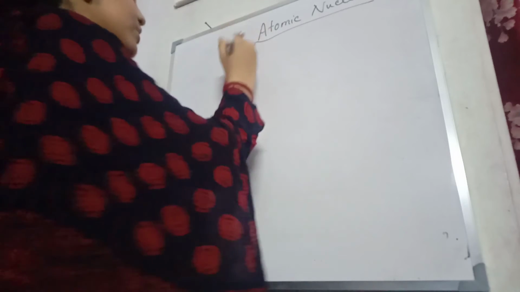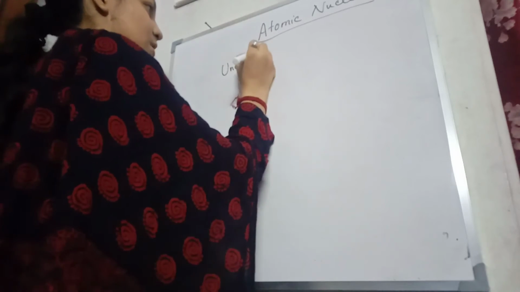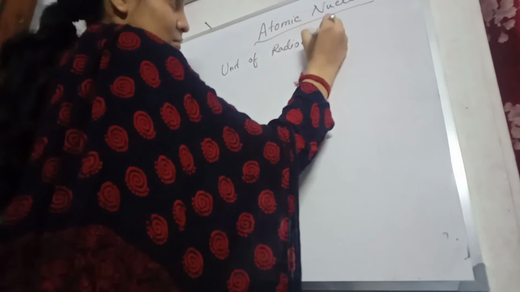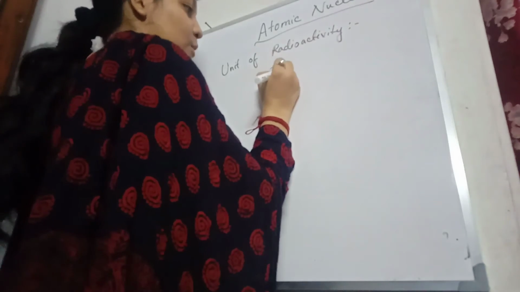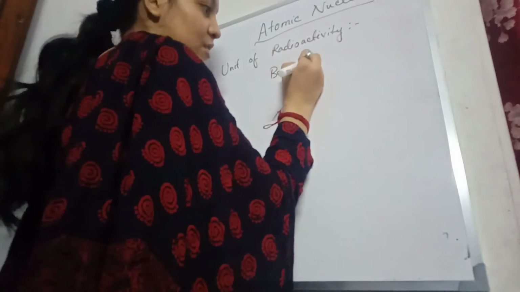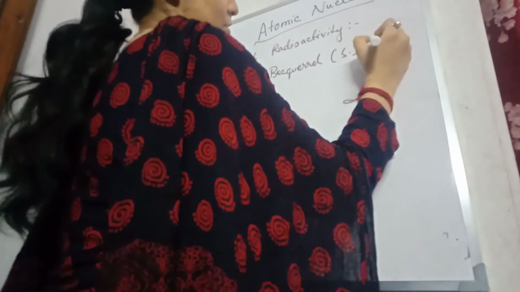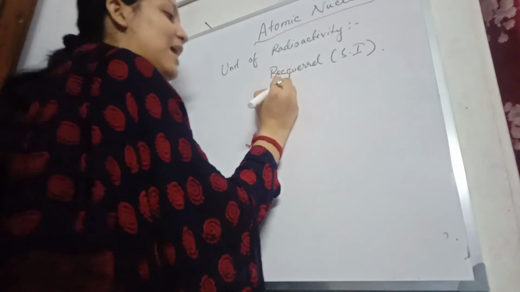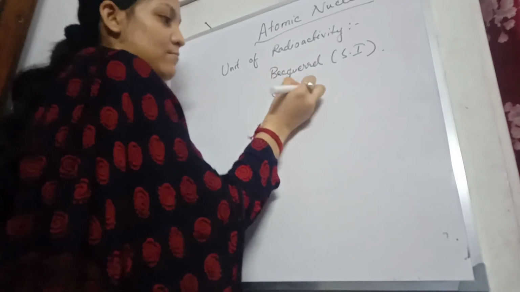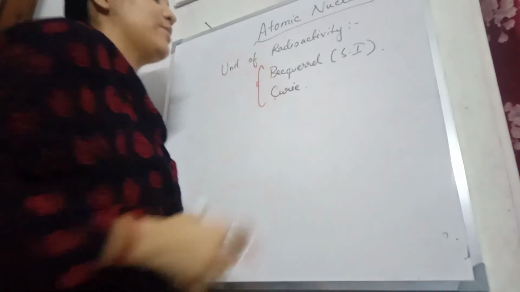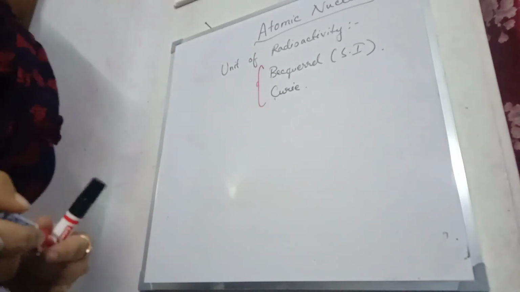Next, we have the unit of radioactivity. Now, what is the unit of radioactivity? It is Becquerel. Becquerel is a scientist who discovered radioactivity. He was the first one to observe it. Becquerel is the SI unit of radioactivity. Other units we have, Curie. This also you need to know. So these are the two units of radioactivity.